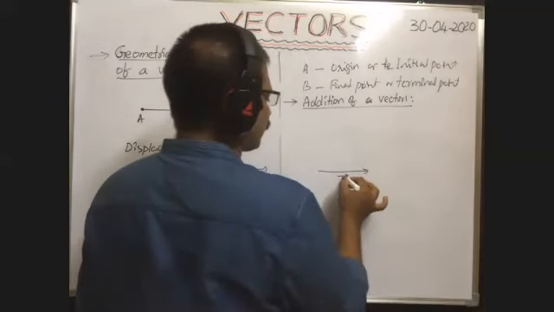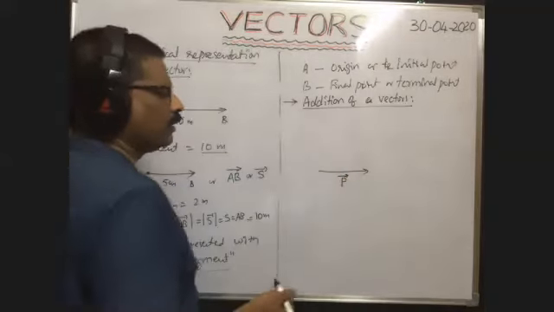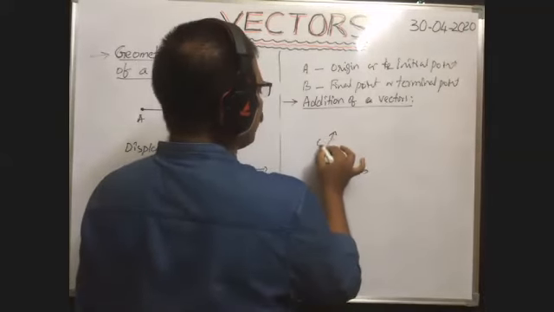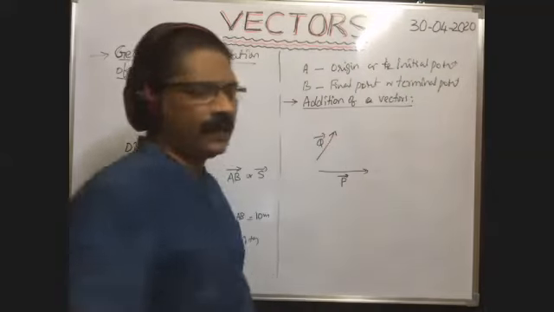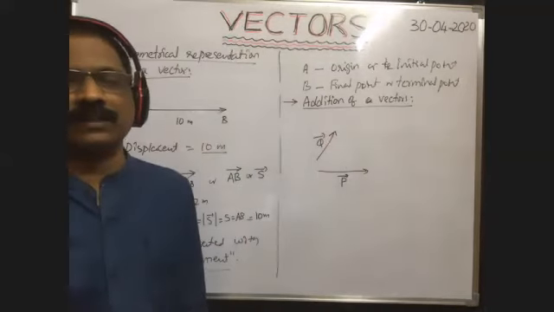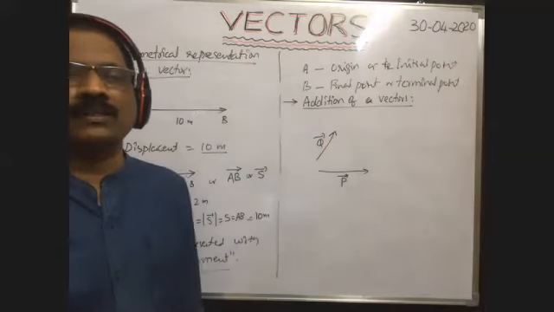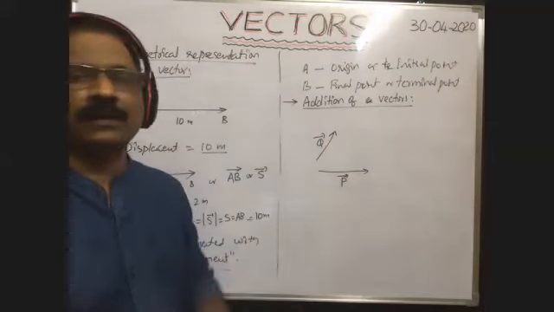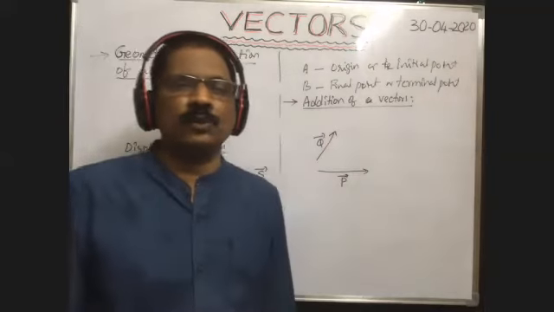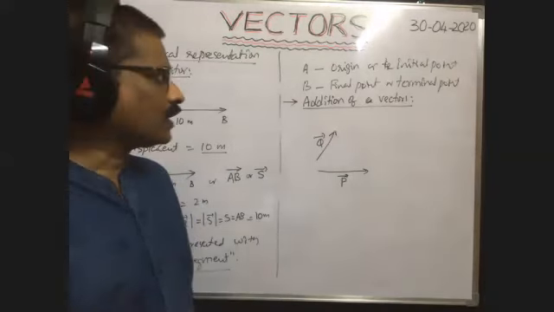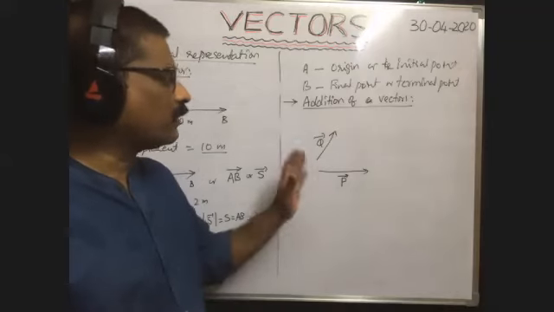P bar is one vector, like displacement S bar, and Q bar is another vector which is to be added. Both are to be added. Q bar is to be added to P bar. What are the rules of adding one vector to the other vector?